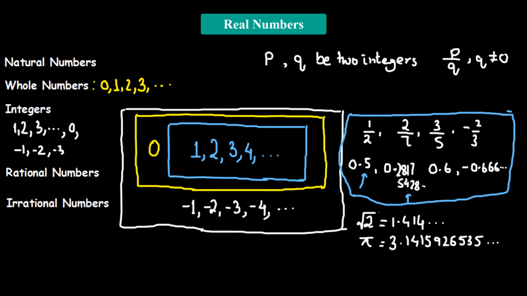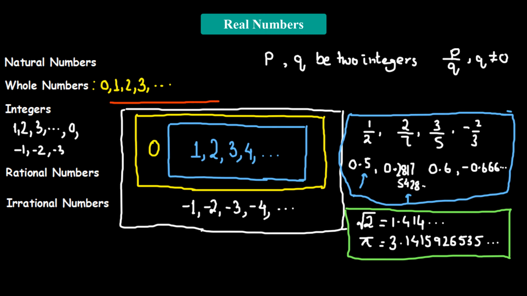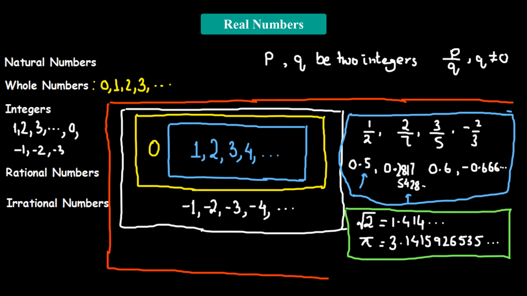So we have talked about 5 different types of numbers: natural numbers, whole numbers, integers, rational numbers, and irrational numbers. Now when we put them under a very big collection, a collection of numbers that includes all natural numbers, all whole numbers, all integers, and all rational and irrational numbers, then this entire collection is referred to as the set, or the collection, of real numbers.